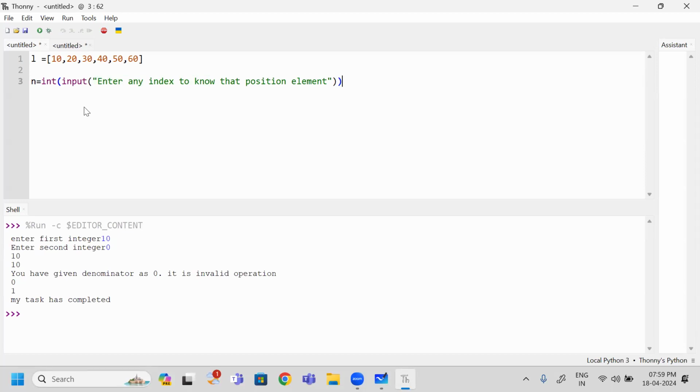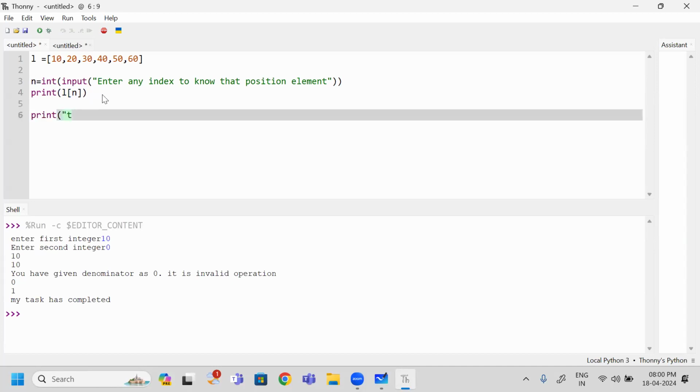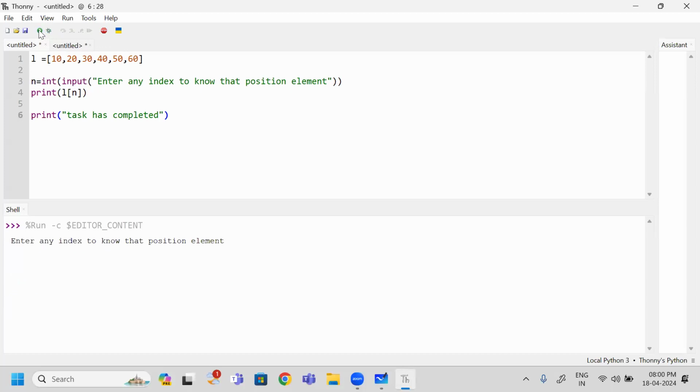This is my job. So what can I do? Once I know the element index, then I am going to print the value that is L of n. L of n is nothing but n is the given index, L is the list. From this list, I am going to print the nth index. Next, simply, I am going to print task has completed. This is the thing I am printing.